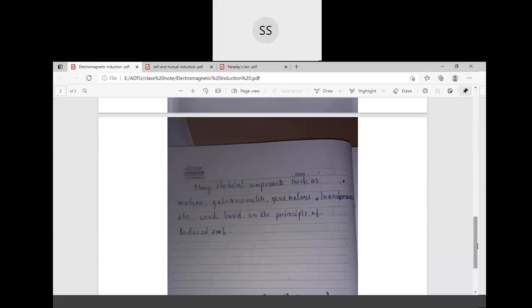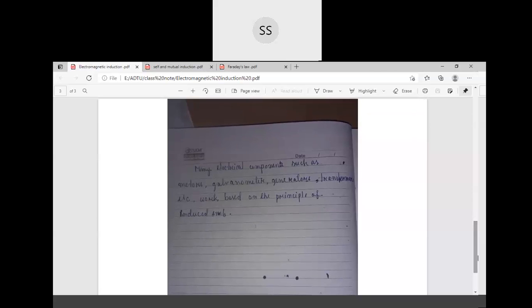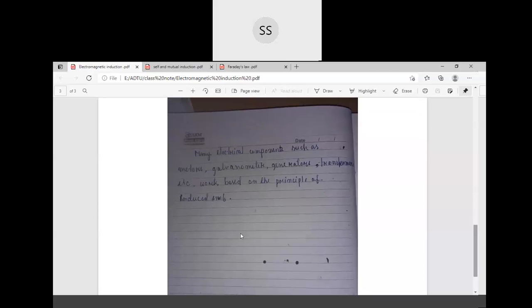Many electrical components such as motor, galvanometer, generators, transformer, etc. work on the principle of induced EMF. So, there are some components such as motor, galvanometer, generator, transformer, which work on the principle of induced EMF. We will study the generators, transformers, etc. in this chapter.